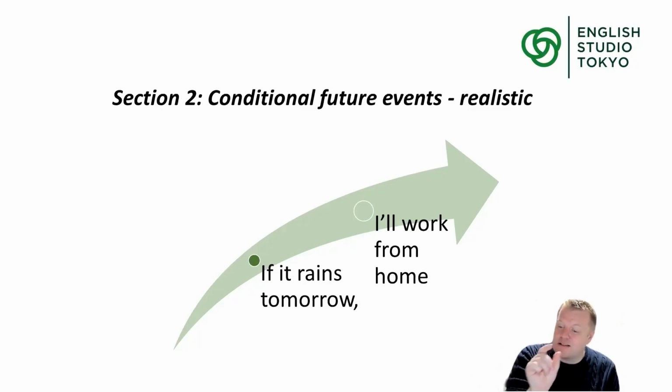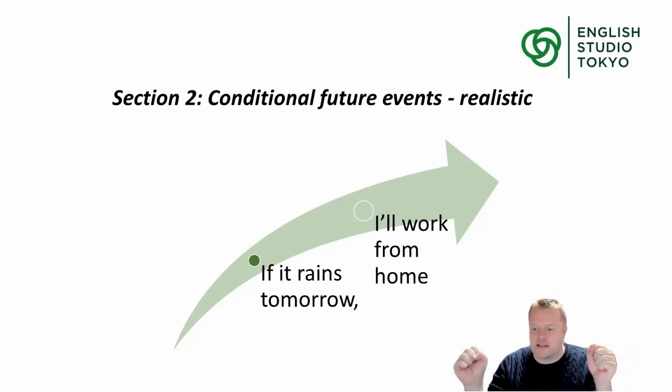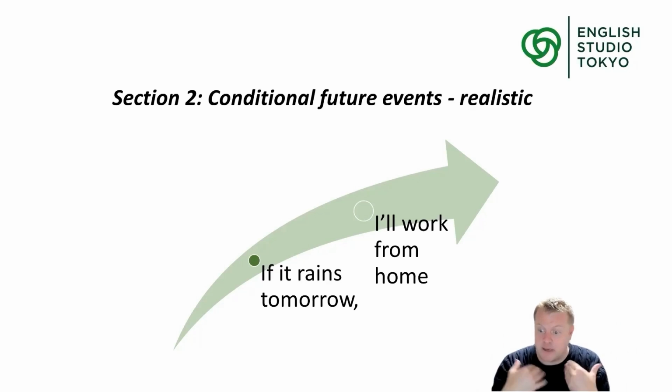If the Chuo line stops tomorrow, I will be angry, maybe. So this is a realistic possibility. And again, the line between realistic and not realistic, that's up to you. But for me, rain tomorrow is realistic. For me, the Chuo line stopping tomorrow in Tokyo, JR Chuo line, is very realistic.